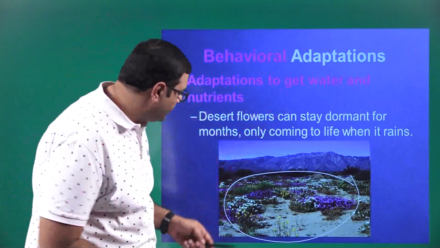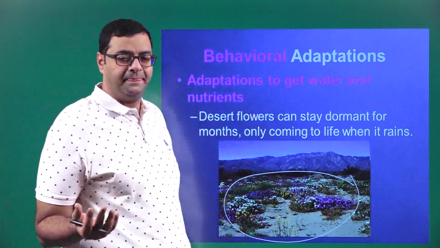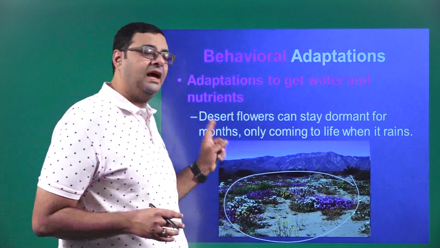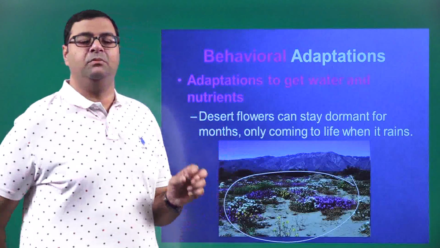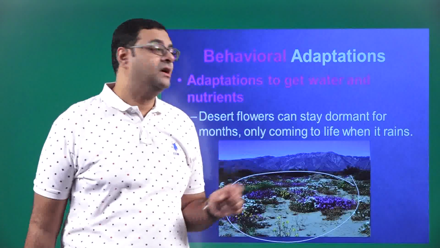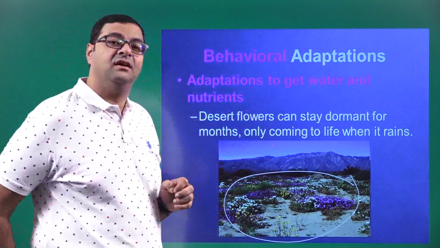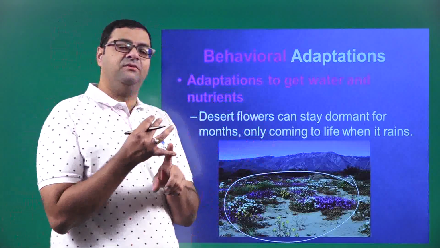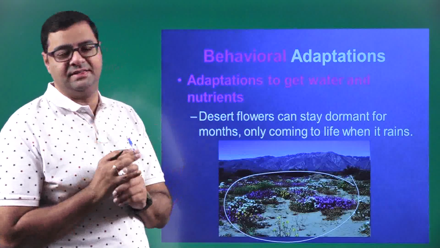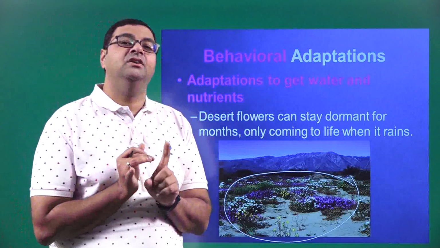Okay, now here you can see these flowers have bloomed because it is the rainy season. And now if you see the desert plants, most of the plants have dormant flowers on them. They don't blossom until and unless it's the rainy season. Now that is an instinct to absorb water and nutrients. Now this is one of the other adaptations that we have seen. The first one was food, and the second one is water and nutrients.